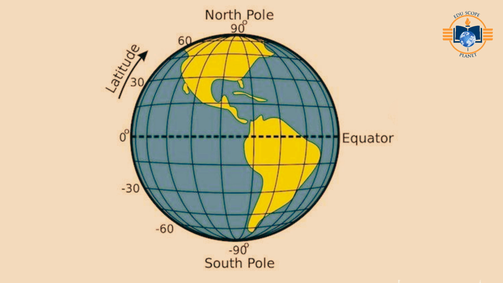The equator is the most well-known parallel. At 0 degrees latitude, it equally divides the Earth into the northern and southern hemispheres. From the equator, latitude increases as you travel north or south, reaching 90 degrees at each pole.